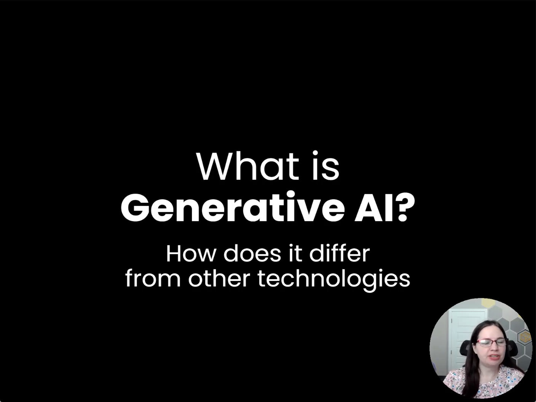In this video, I just want to talk briefly about what generative AI is and how we can use it to learn without just accepting everything it says. So the first thing I want to address is what is generative AI and how is it different from other technologies? Because the first thing you need to know about AI is that it's kind of a new thing. It generates stuff instead of calculates stuff.